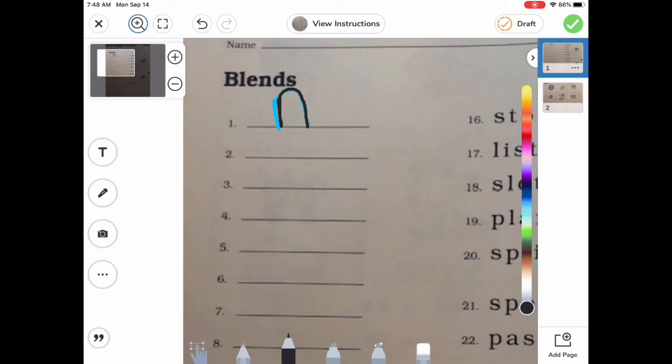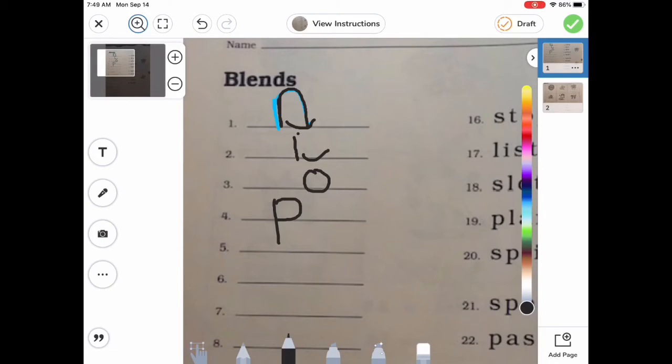All right, number 2, you're going to write down the letter that makes the i sound. So i, you say it, then we say what letter? i, and we write it down. What about number 3, the letter that makes the o sound? Oh, that's right, that short o. I've got to make sure I put that breve on it. Number 4, p. You say p, and then we say p and we write it down.